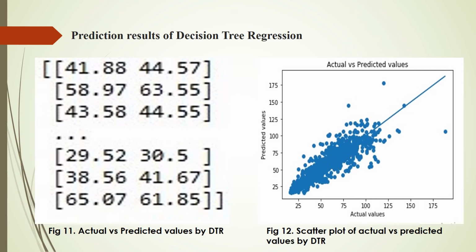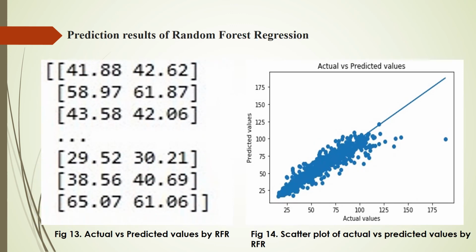Now coming to the next slide, prediction results of random forest regression. Figure 13 shows the actual versus predicted values by random forest regression, and figure 14 shows the scattering of the actual and predicted values. As we see, more points are closer to the line and there are very less outliers.